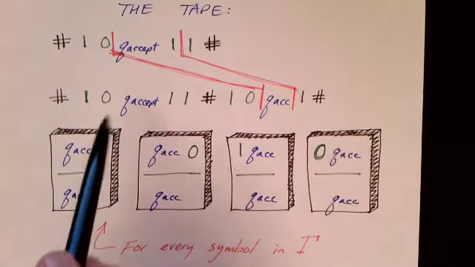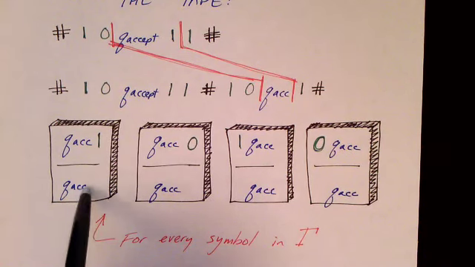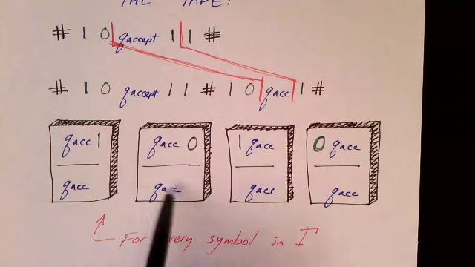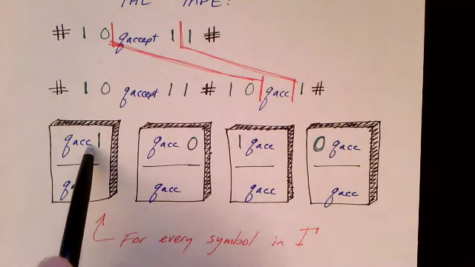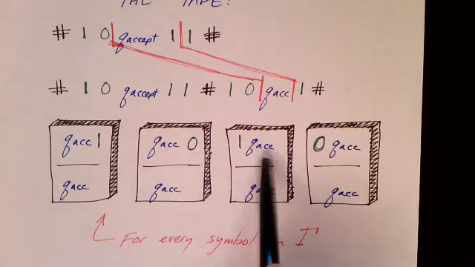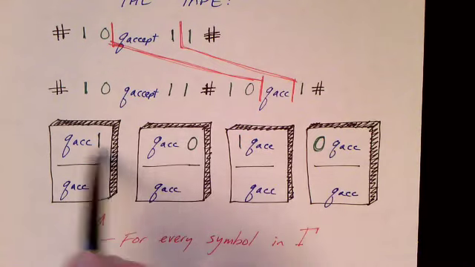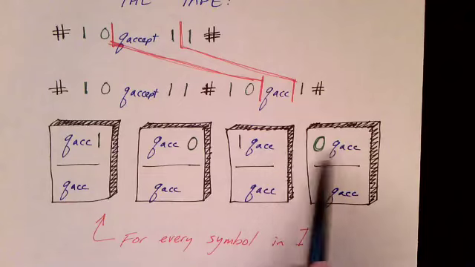And what these tiles do is effectively get rid of everything else on the tape except for the single state, Q accept. So let's look at these. They're all quite similar. They have Q accept on the bottom, and if there's a 1 to the left of the accept state, or a 0 to the left of the accept state, or a 1 to the right of the accept state, a 0 to the right of the accept state, we can use these tiles.